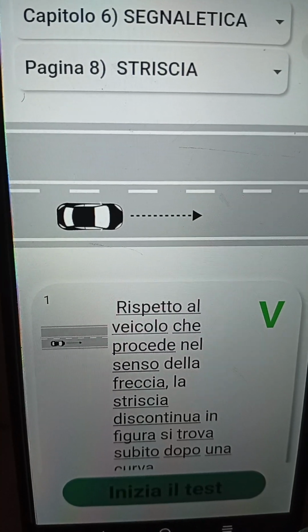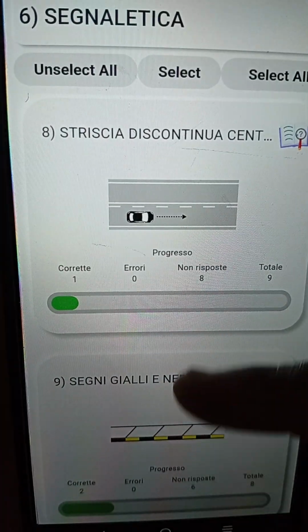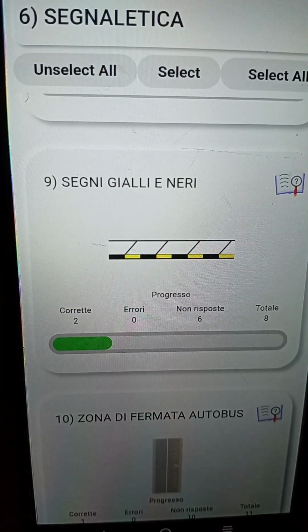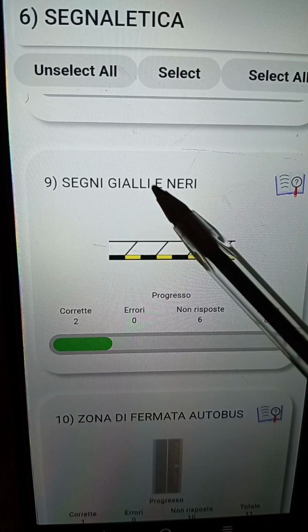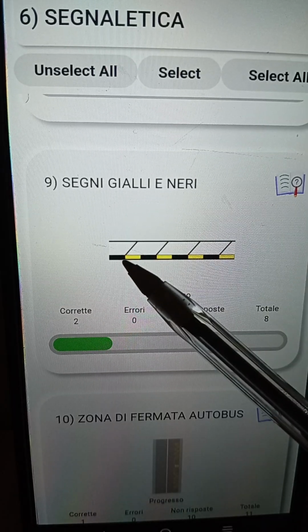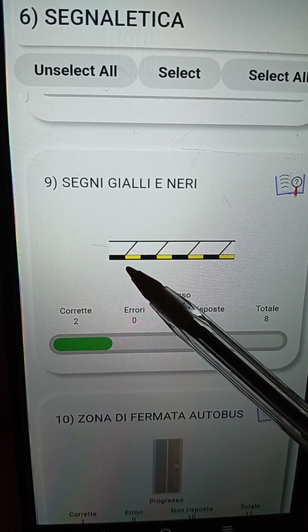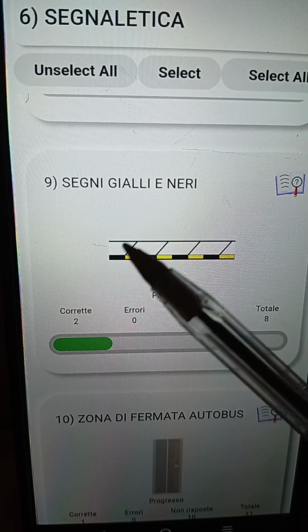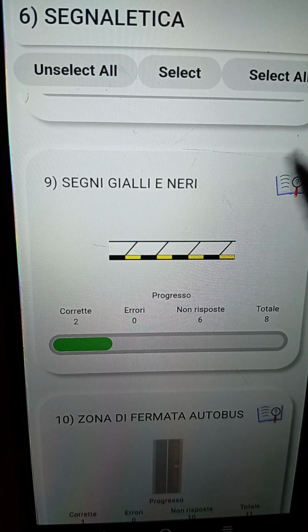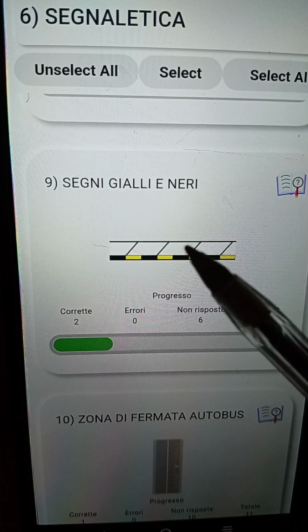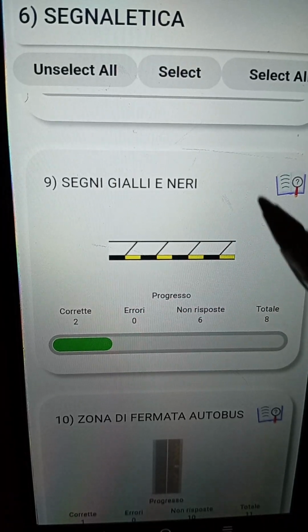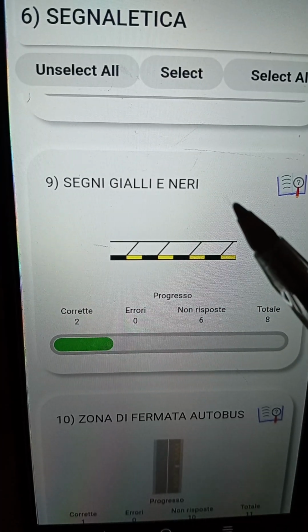Stare attenti. Okay, let's be very fast. Let's go straight to the next one. The next one is talking about the colors, gialli e neri. What do the colors symbolize? The black and the yellow symbolize what they call divieto di sosta. What is it trying to say, or what is it implying?